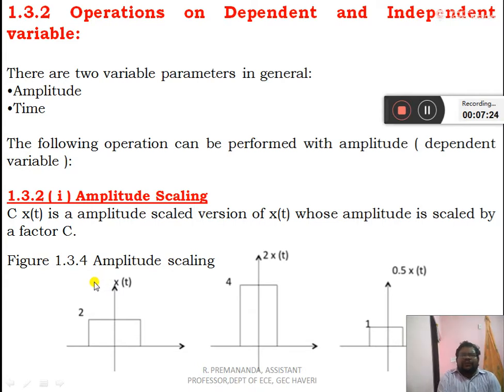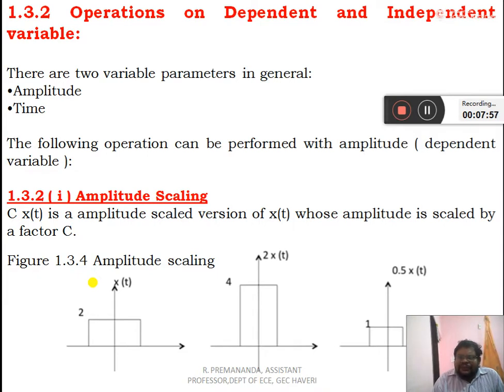Now, previously we discussed the types of signals. Now we go on to discuss operations on dependent and independent variables. What is a dependent variable? Here amplitude is the dependent variable, whereas time is the independent variable. Time doesn't depend upon any of the parameters. There are two variable parameters in general, amplitude and time. First we will discuss the following operations performed on amplitude, the dependent variable.